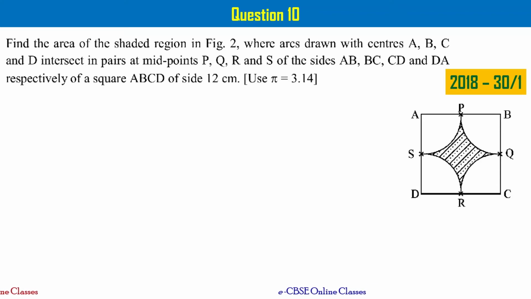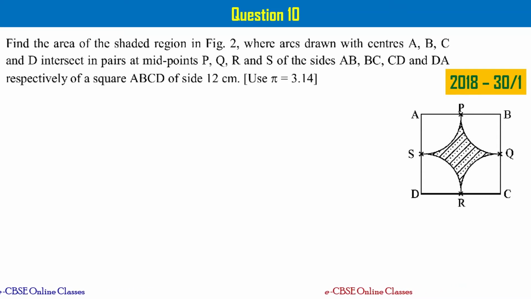Centers of the arcs are given. Those are A, B, C, and D. When you draw an arc, let's say from point A as the center, then that arc is TS. It is cutting side AB at point P, that is the midpoint of AB. Similarly, it is cutting at S for side AD. S is the midpoint between A and D. This is how you have to understand this problem.